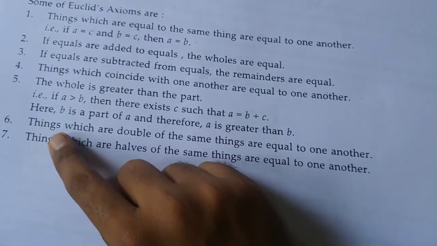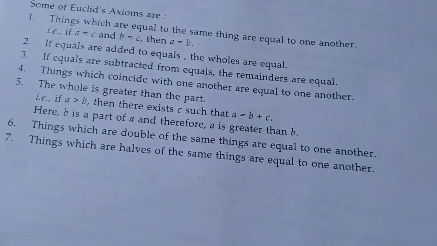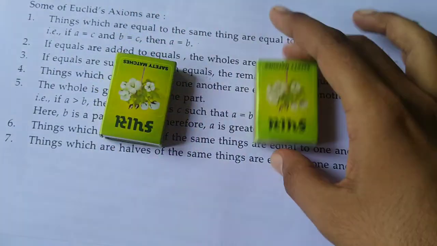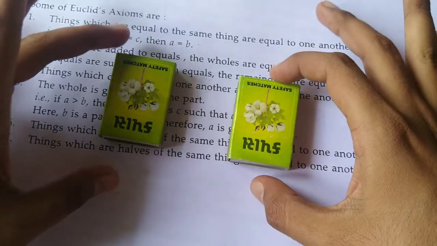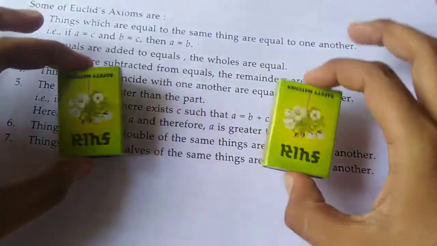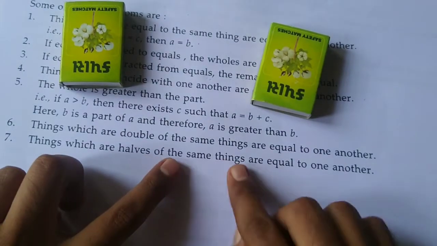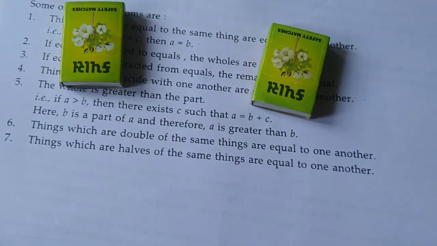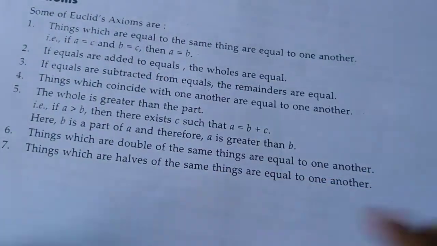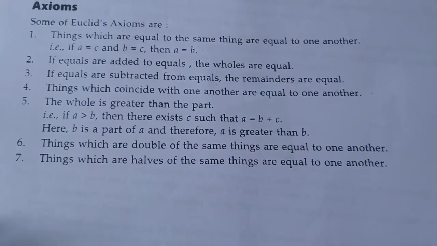Sixth, things which are double of the same things are equal to one another. Suppose I add something to both sides, then doubled, both are equal. And things which are halves of the same things are equal to one another. Suppose I halve both sides, then they are also equal to one another. Okay, get my point? These are the axioms.